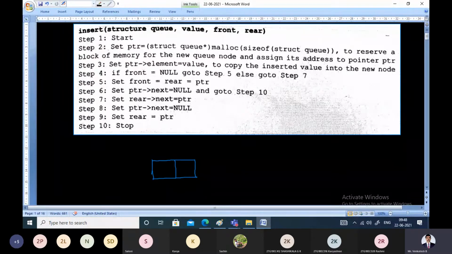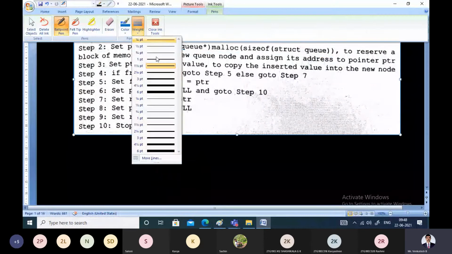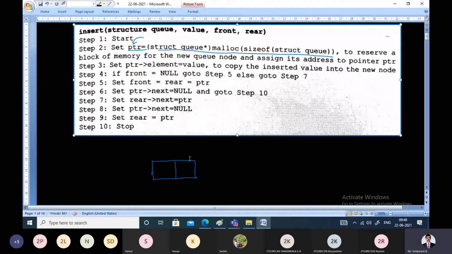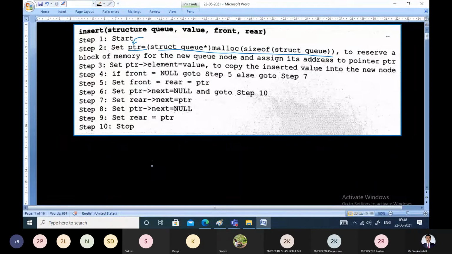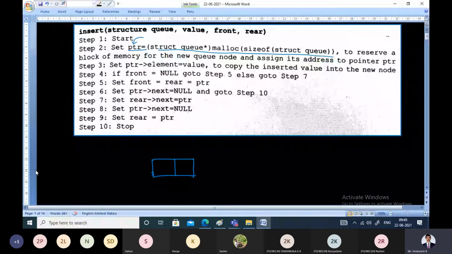What does step 2 say? Step 2 says to allocate memory for the new node, and the allocated memory will be assigned to the pointer called PTR. So that is the very first step: get a node, allocate memory for the node. So I have taken a node, right? Memory is allocated for the new node, and the label given for that is PTR. So PTR is the new node which we have reserved.